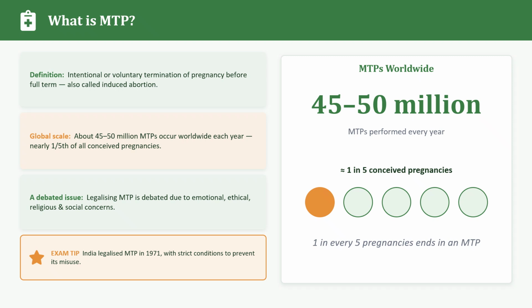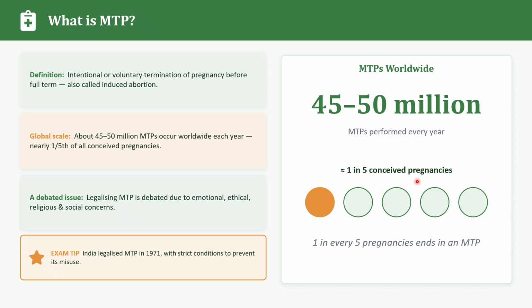MTP is the short form. Medical termination of pregnancy refers to the deliberate termination of pregnancy before the fetus becomes fully developed, and it is also commonly known as induced abortion. Every year 45 to 50 million MTPs are performed worldwide. This means that approximately 1 out of every 5 conceived pregnancies ends in an induced abortion.